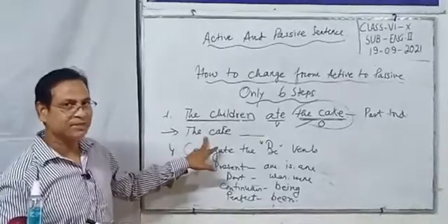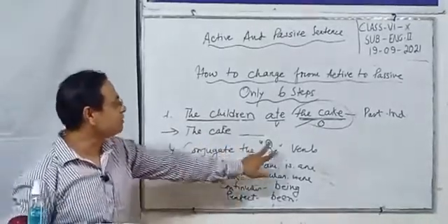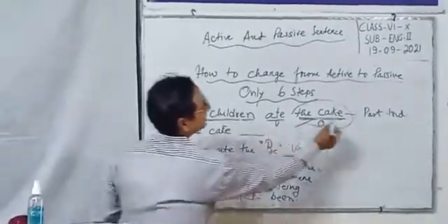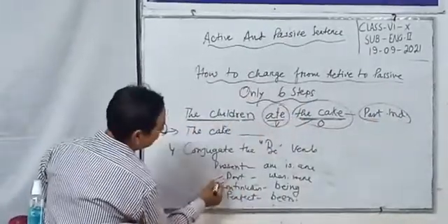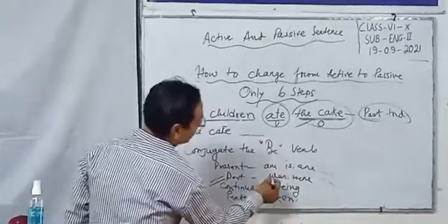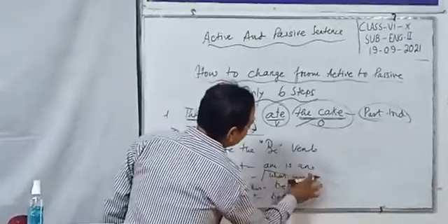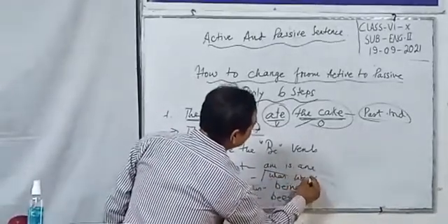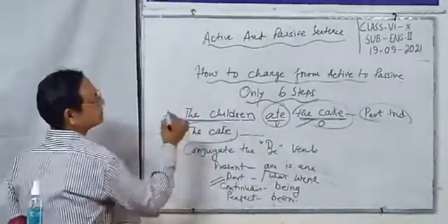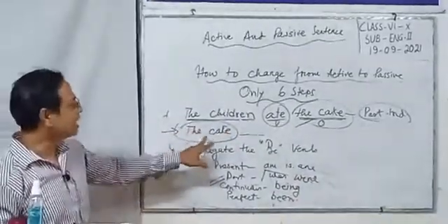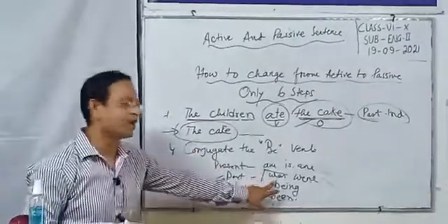This is the new subject, the cake. Next the verb. Verb এখানে tense কি tense? What is the tense? Past indefinite tense. Past indefinite tense conjugate করলে আমাদের was or were, depending on the subject. The cake is singular. Singular subject takes singular verb.